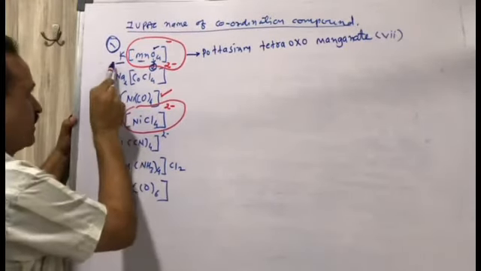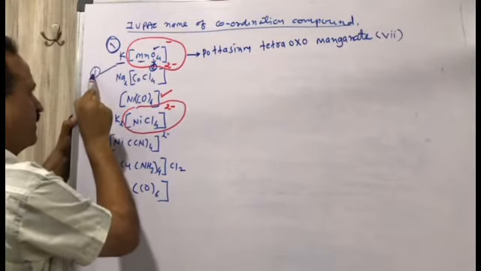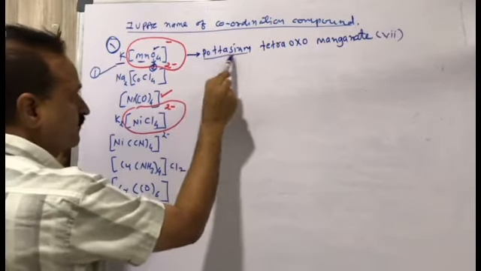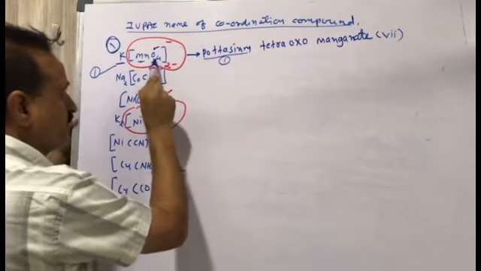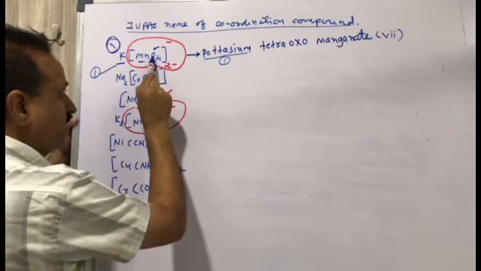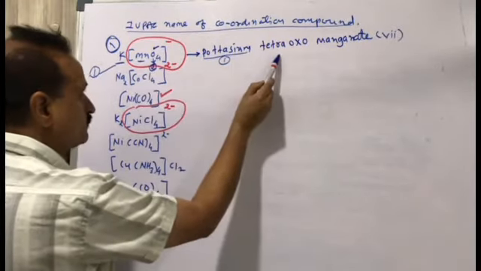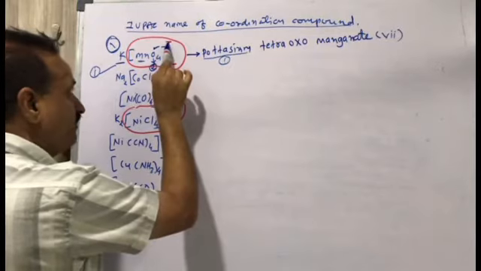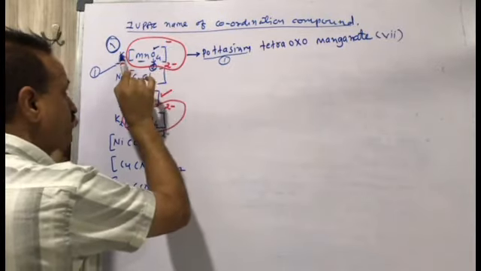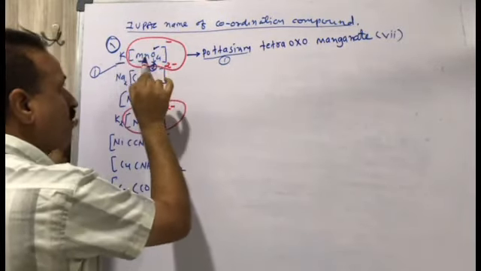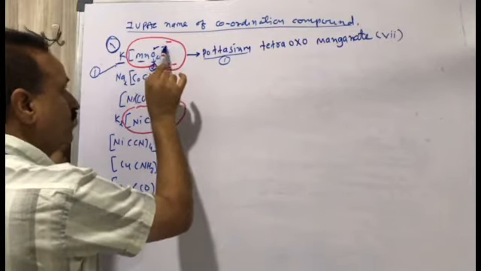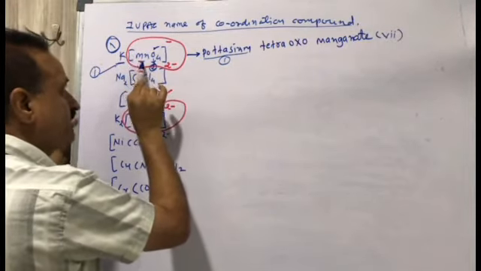First write down the name outside the square bracket, it is potassium. Then the number of ligands: the negative ligand is oxygen, so it is oxo, and there are 4 oxygens, so it is tetraoxo. If the positive ion is released, then the total complex ion will be negative, so it is not manganese, it is manganate.